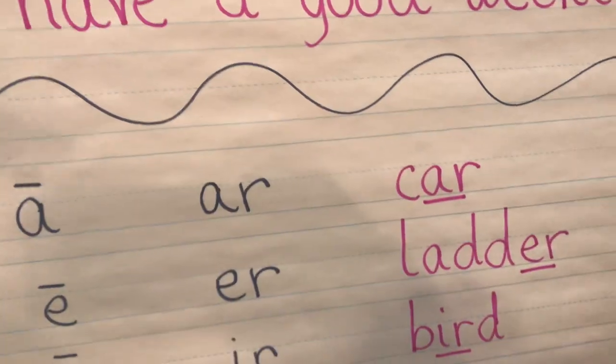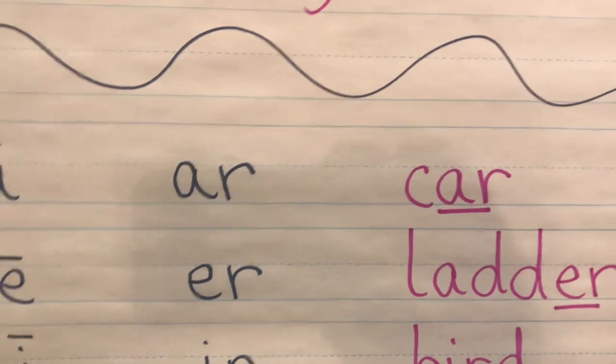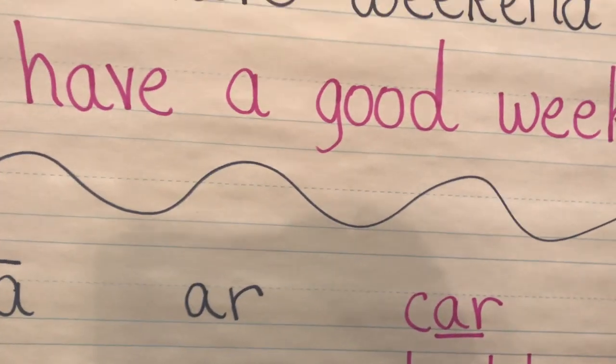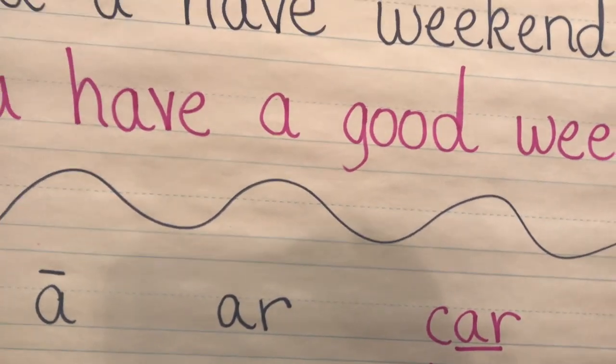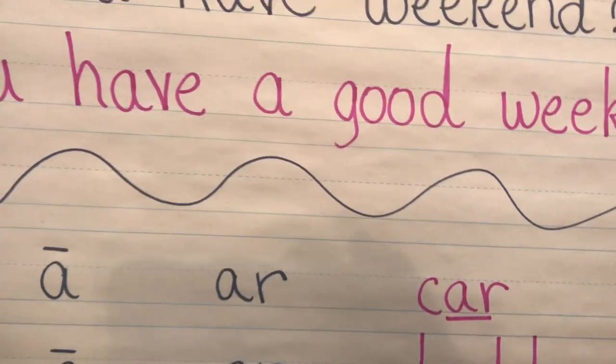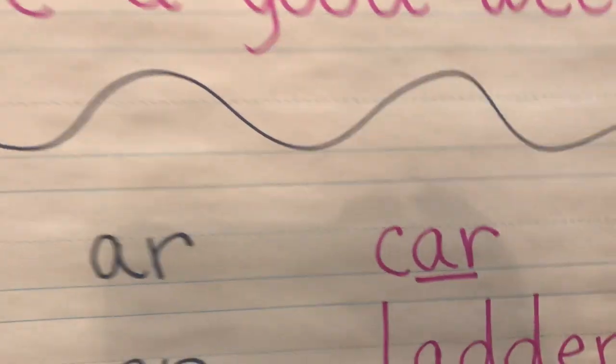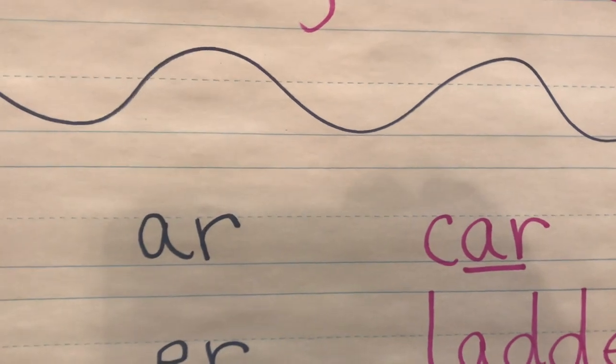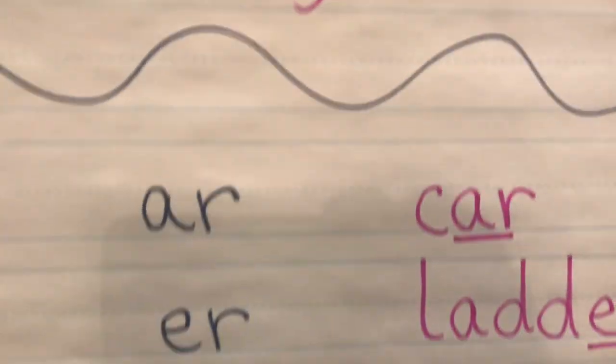So then I came up with one word because we're just going to start this, but I want you to see if you can think of any words that have that bossy R after a vowel. Okay, and we're going to make a big chart tomorrow. So for AR, I came up with car. Hear that R sound? Arg, like a pirate.